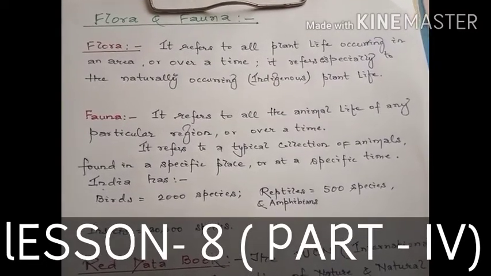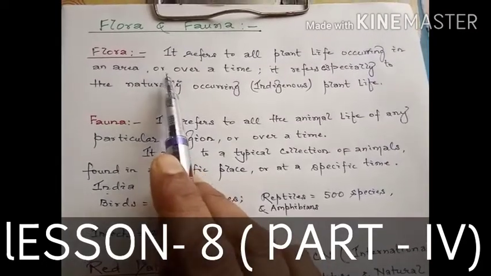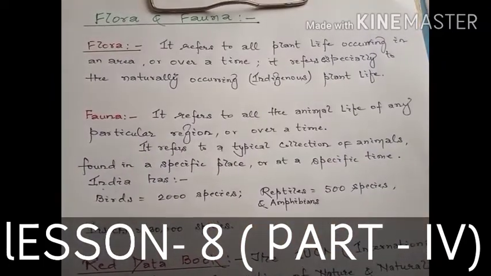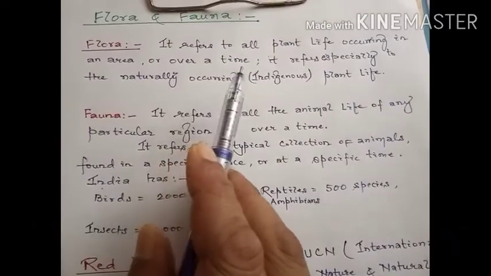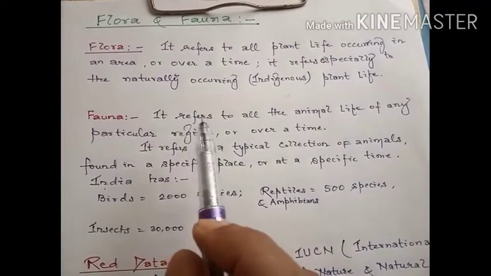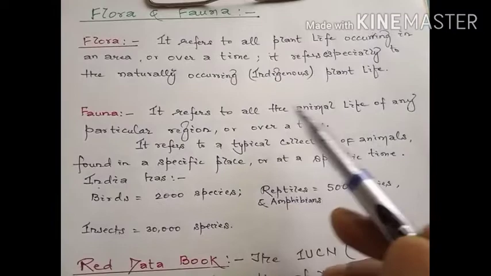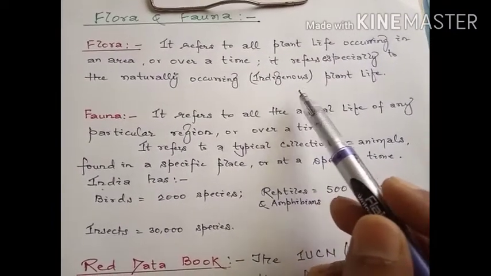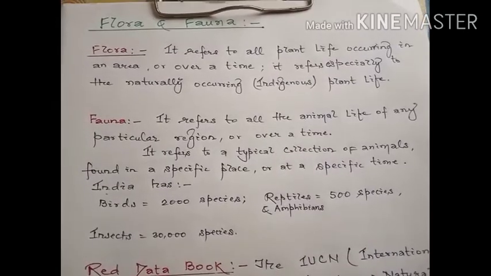The word flora refers to all plant life occurring in an area or over a time. It refers especially to the naturally occurring, which means the indigenous species of the plant life form.